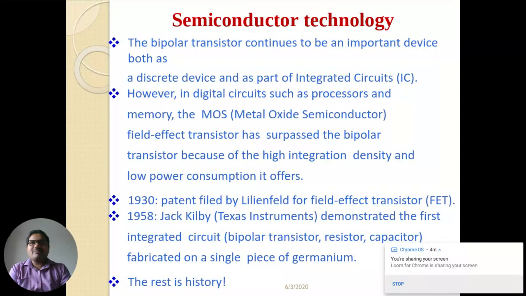Next came the third generation computers, from 1964 to 1970. These computers used ICs built on wafers. The bipolar transistor continues to be an important device in these ICs. Computers such as the IBM 360, Honeywell, ICL and IBM 370 all come under the third generation.